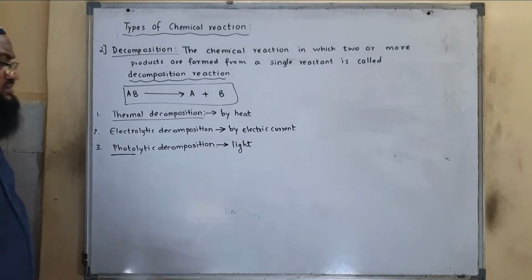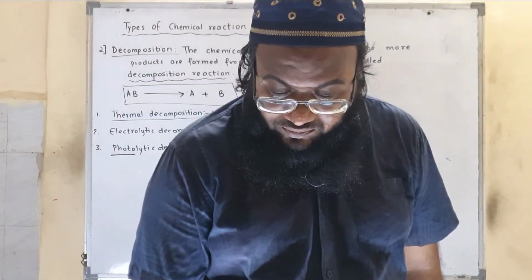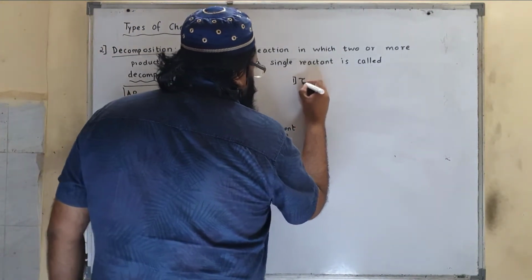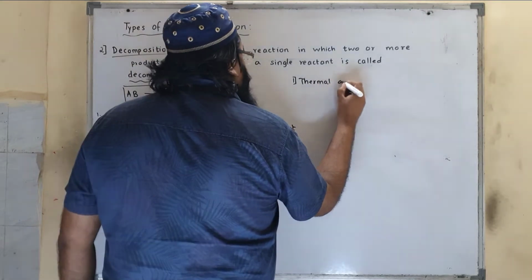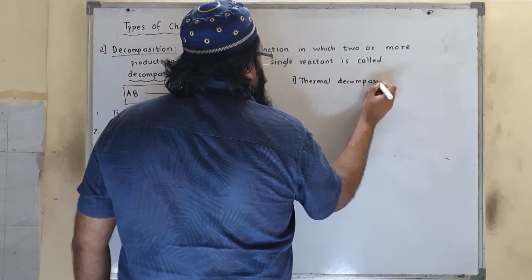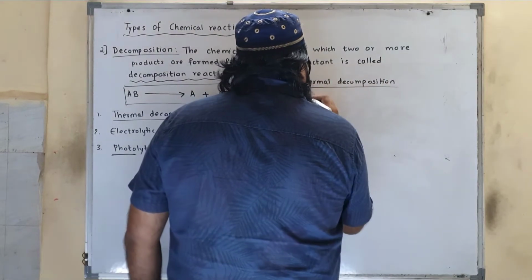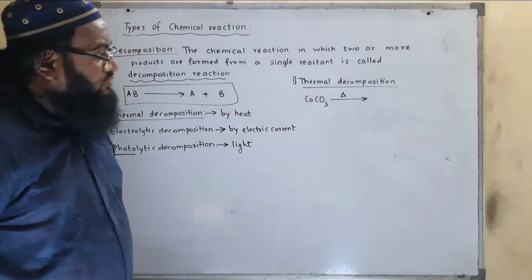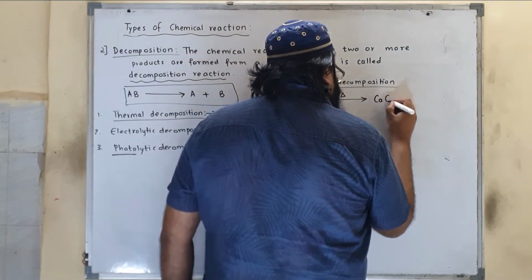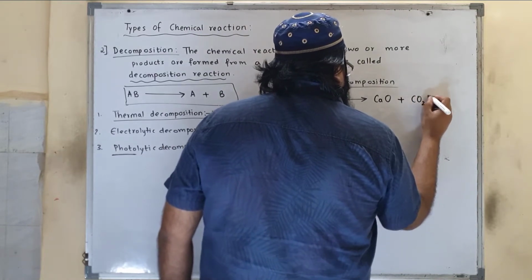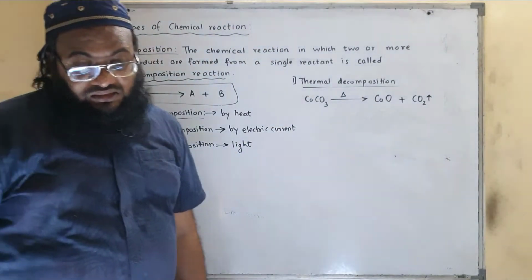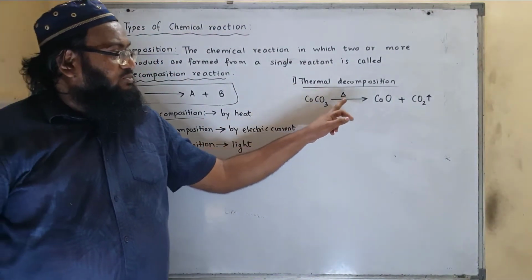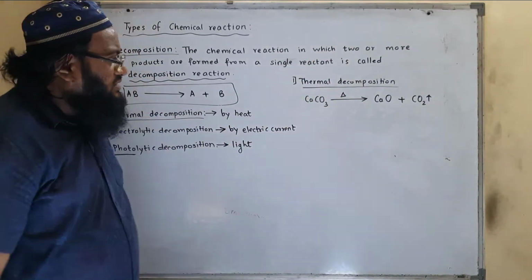Now let us learn some examples. An example of thermal decomposition: calcium carbonate. When calcium carbonate, CaCO3, is heated, it will give you calcium oxide and carbon dioxide gas is given out. So this decomposition is brought about by passing heat. So we call it thermal decomposition.